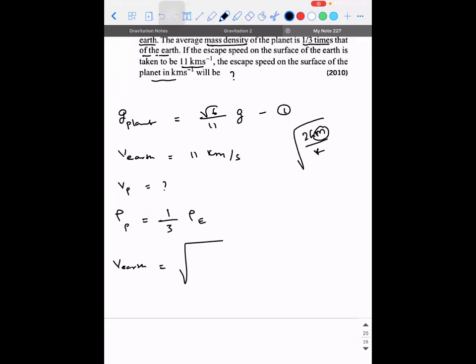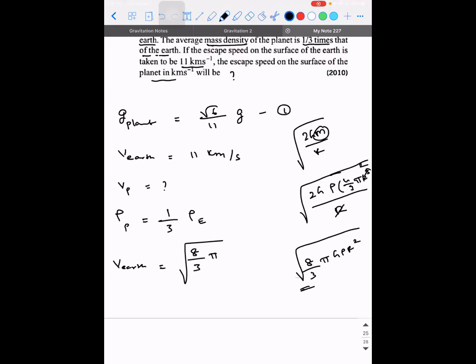In the place of m, we write it as rho into 4 by 3 pi r cube. This is the formula. So 8 by 3 pi G rho r square under a root. Yes. So can we apply this? 8 divided by 3 pi G into rho into radius of Earth square.